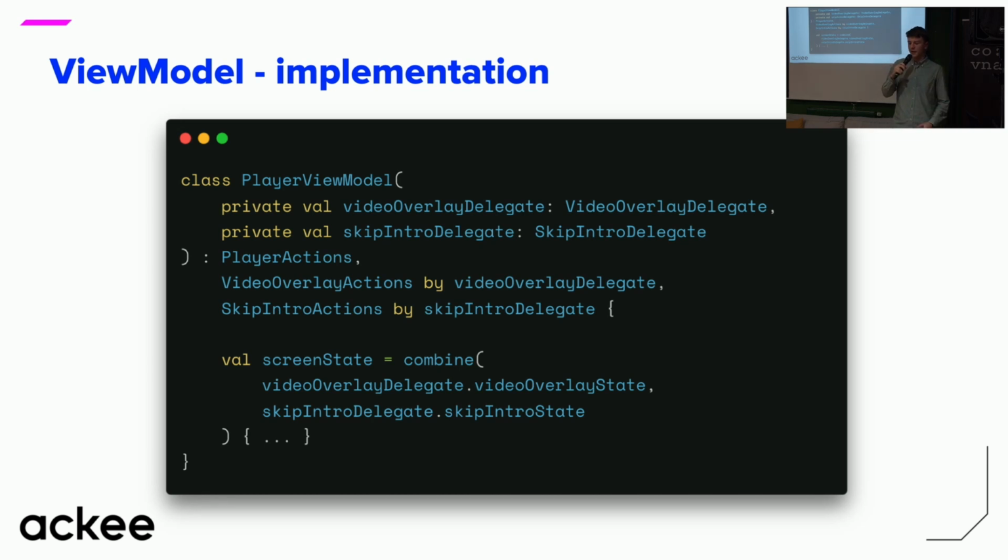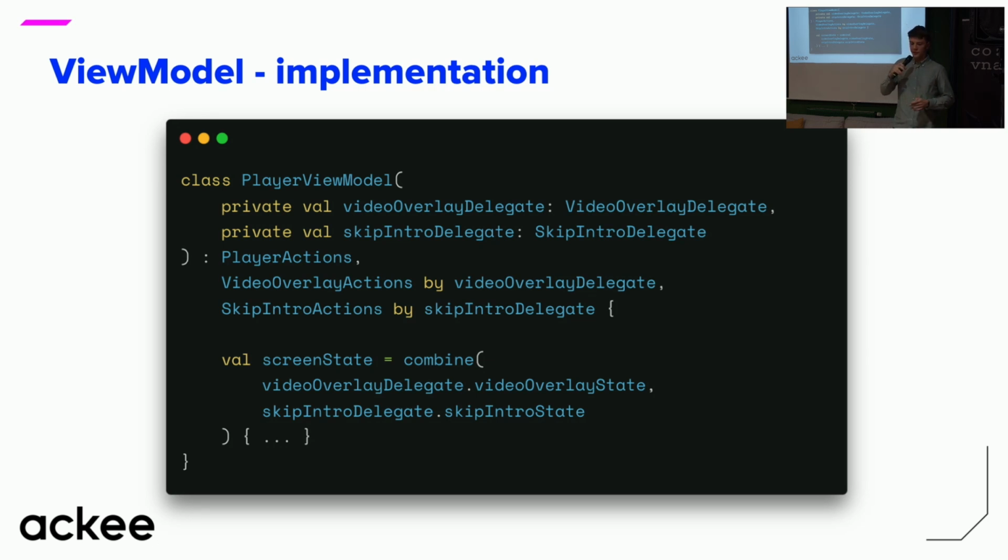And then coming to the body of the view model, we can see some Kotlin magic in action here. And by magic, I mean the by keyword. Let me explain. Here we inject our delegates to the constructor, and we let our view model implement the player actions, so its top-level interface. But we also let it implement each of the sub-interfaces, each interface of the delegates, and we delegate its implementation to the delegate which we've injected in the constructor.